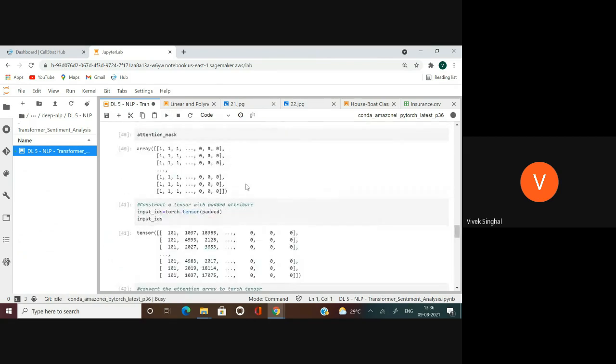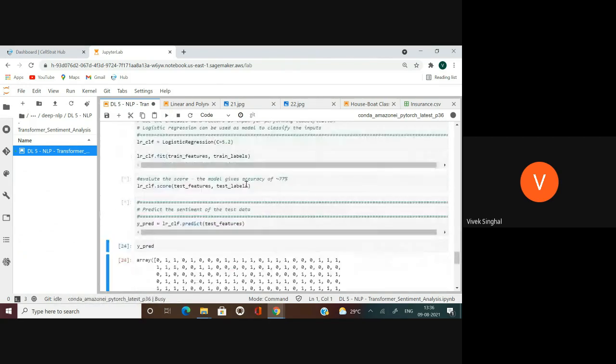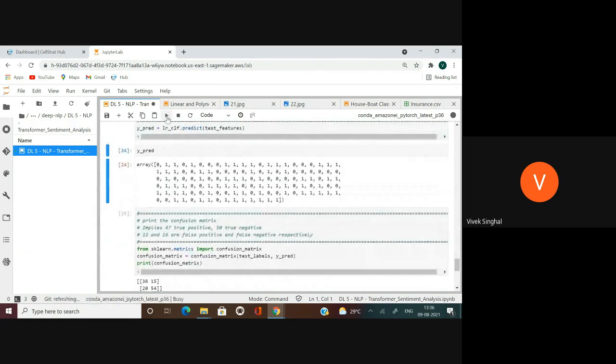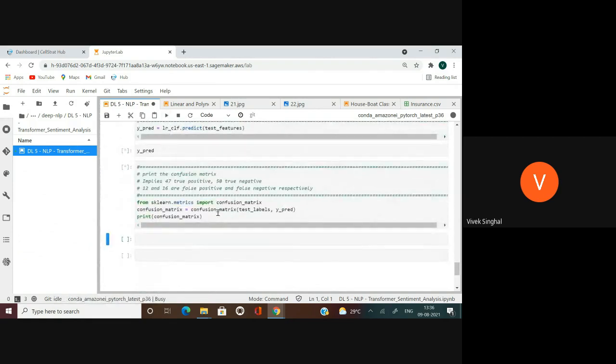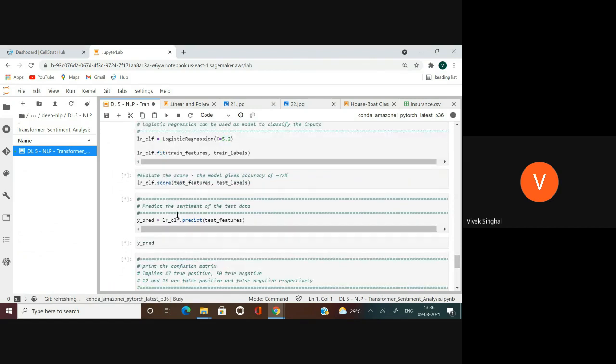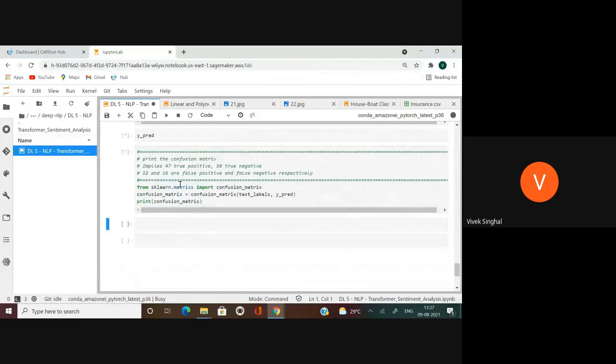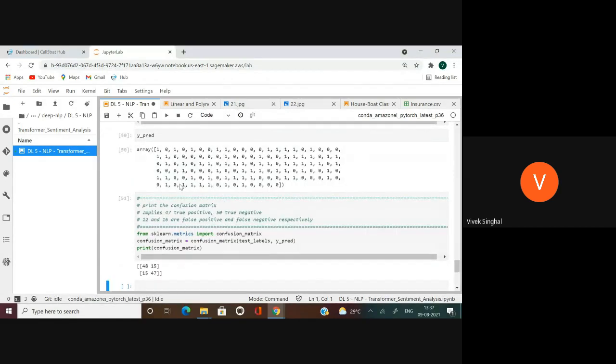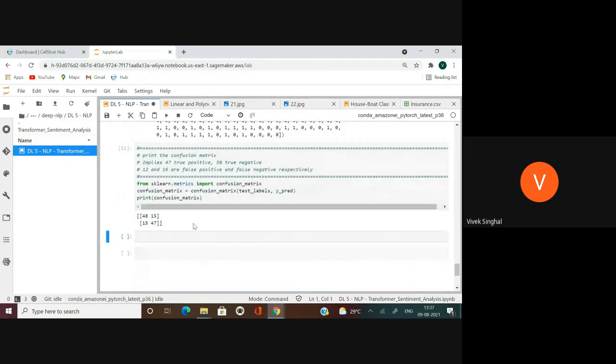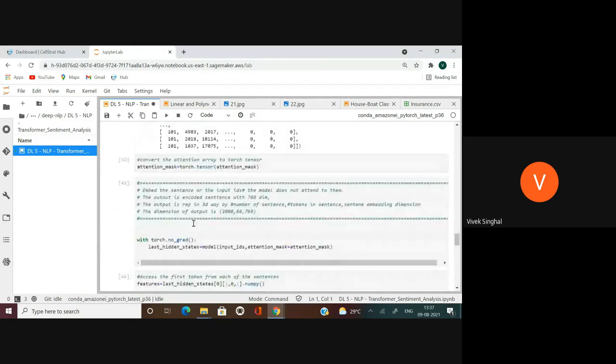Still running. Okay, so far so good. Finally, after training the model with dot fit, we are doing a predict. And then we are also printing the confusion matrix, right? So this is how we are able to run NLP projects here.